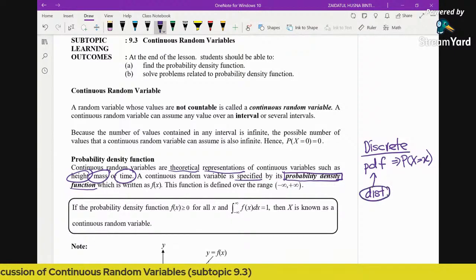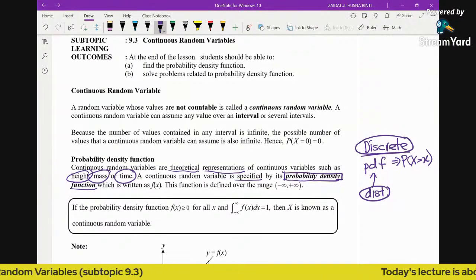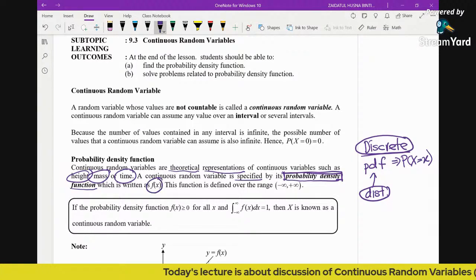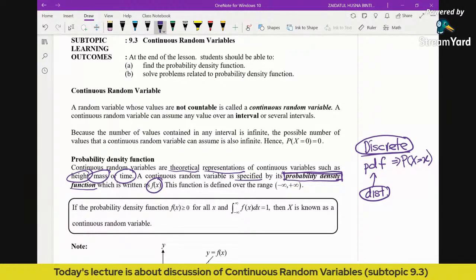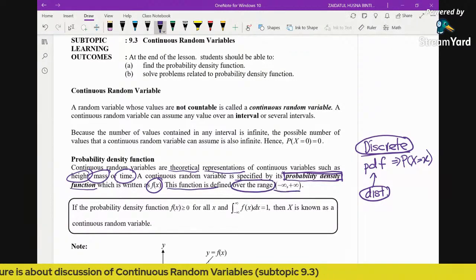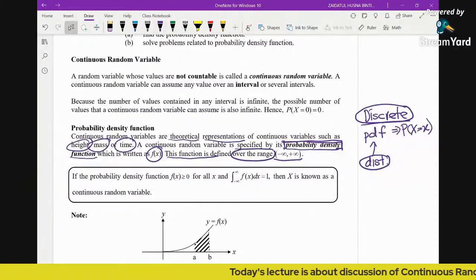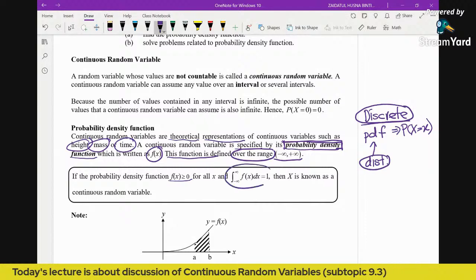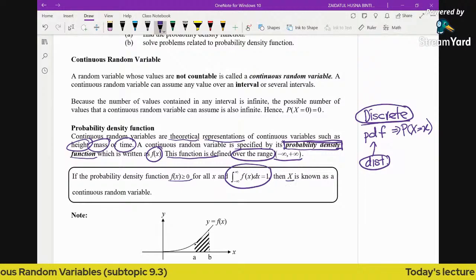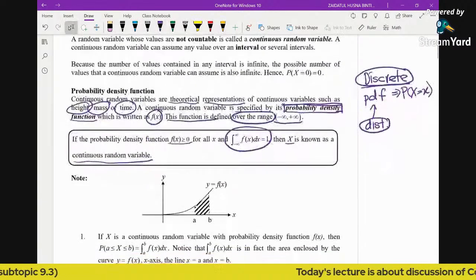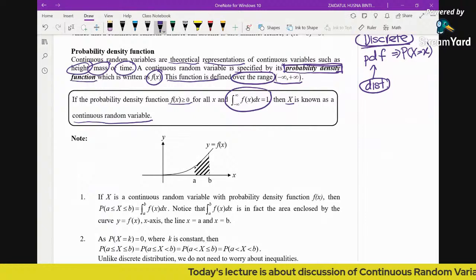So for discrete it is the probability distribution function, but now for continuous it's the probability density function, and it's written as small letter f. This function is defined over the range from negative infinity to positive infinity, which means the function is defined throughout the number line. If the probability density function is given as a positive function for all x, whereby the integral of the function from negative infinity to infinity is equal to 1, then X is known as a continuous random variable. You can see this in the notes.